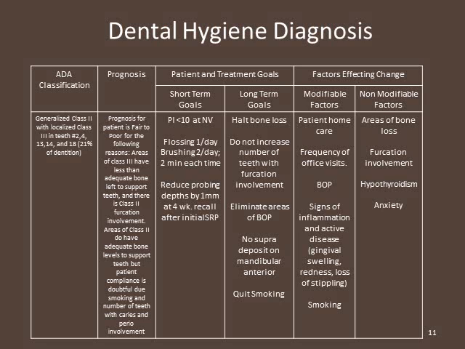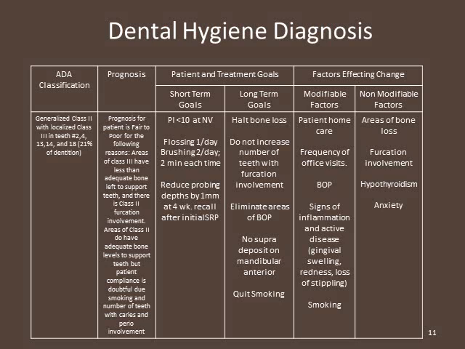As stated in the previous slide, the patient's ADA classification is a generalized Class 2 with localized Class 3 in teeth 2, 4, 13, 14, and 18, which makes up 21% of the existing dentition. The prognosis for this patient is fair to poor for the following reasons.